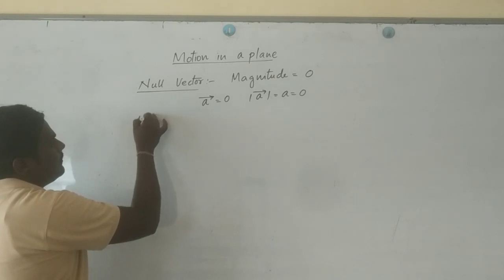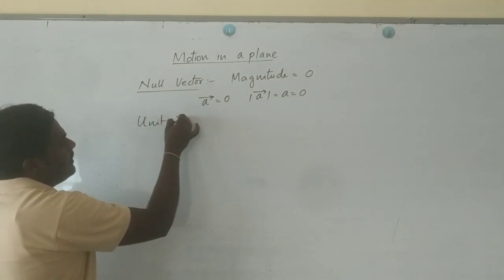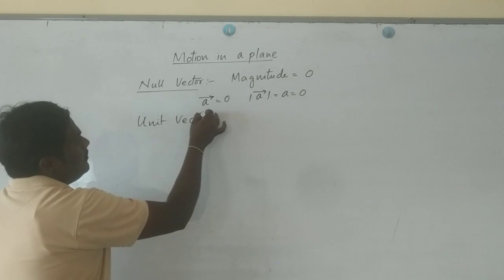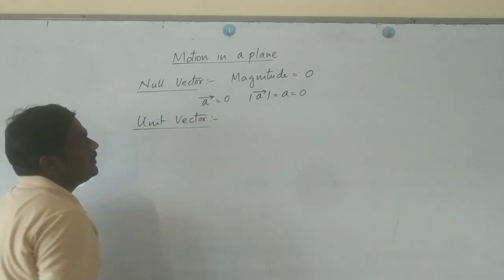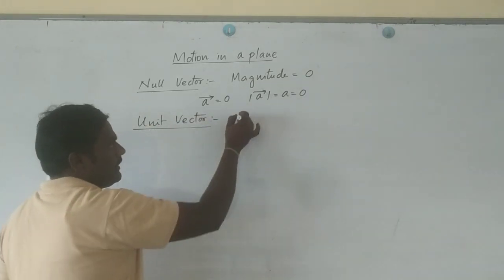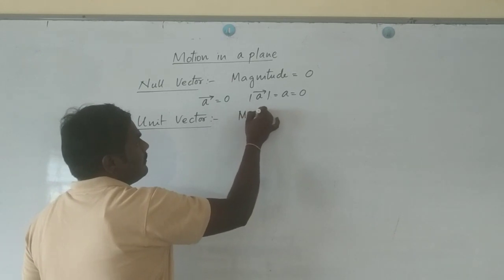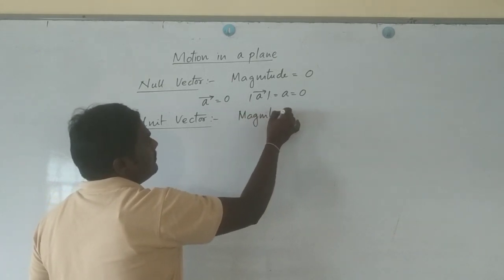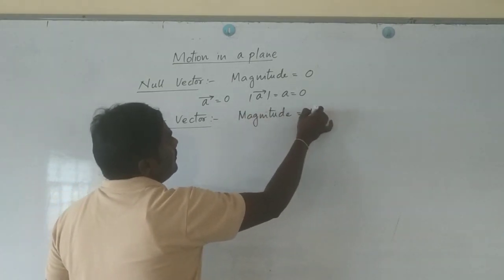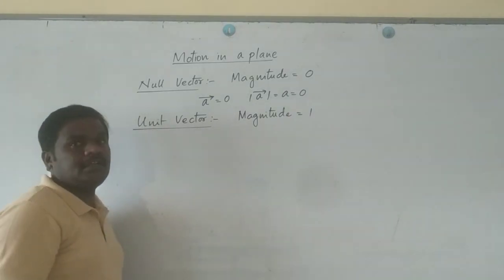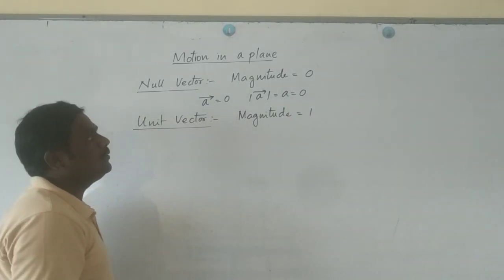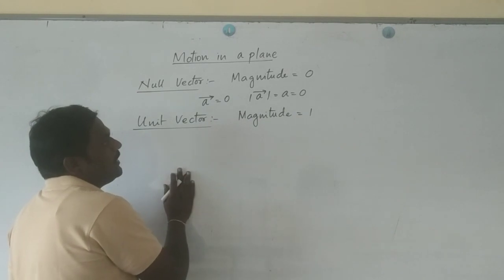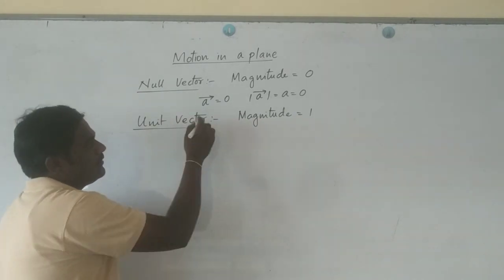Next, the second one is known as the unit vector. A unit vector is a vector whose magnitude is equal to 1. Such a vector is known as a unit vector.